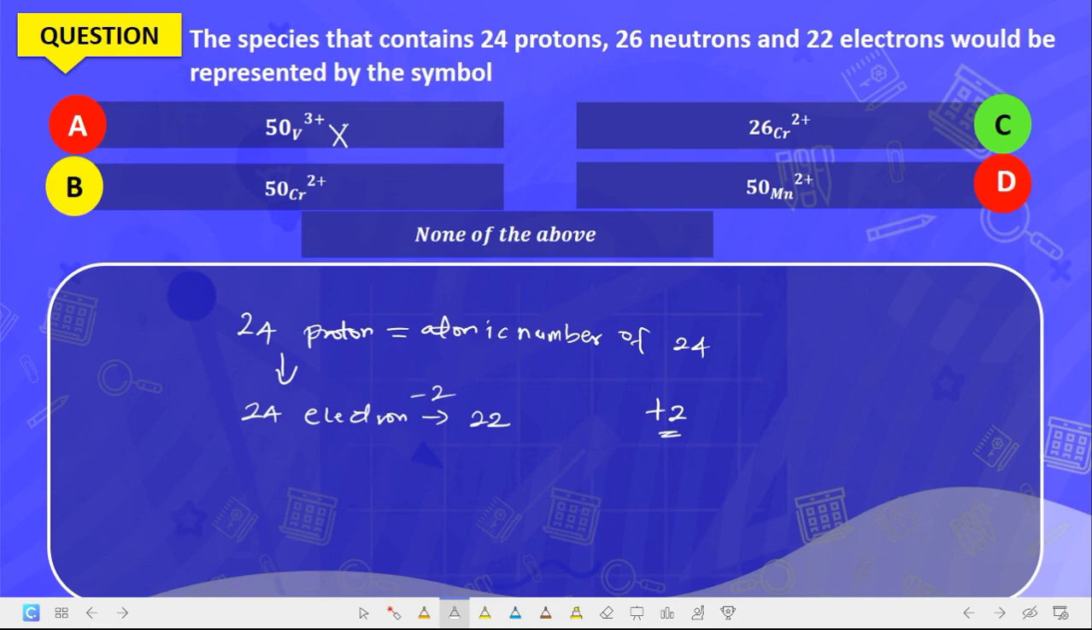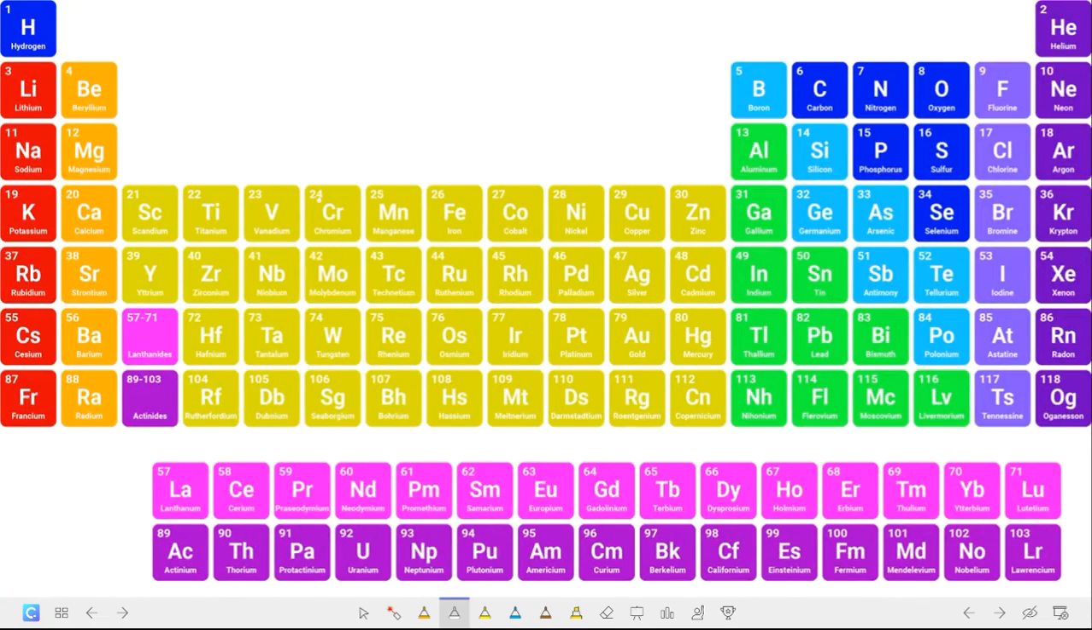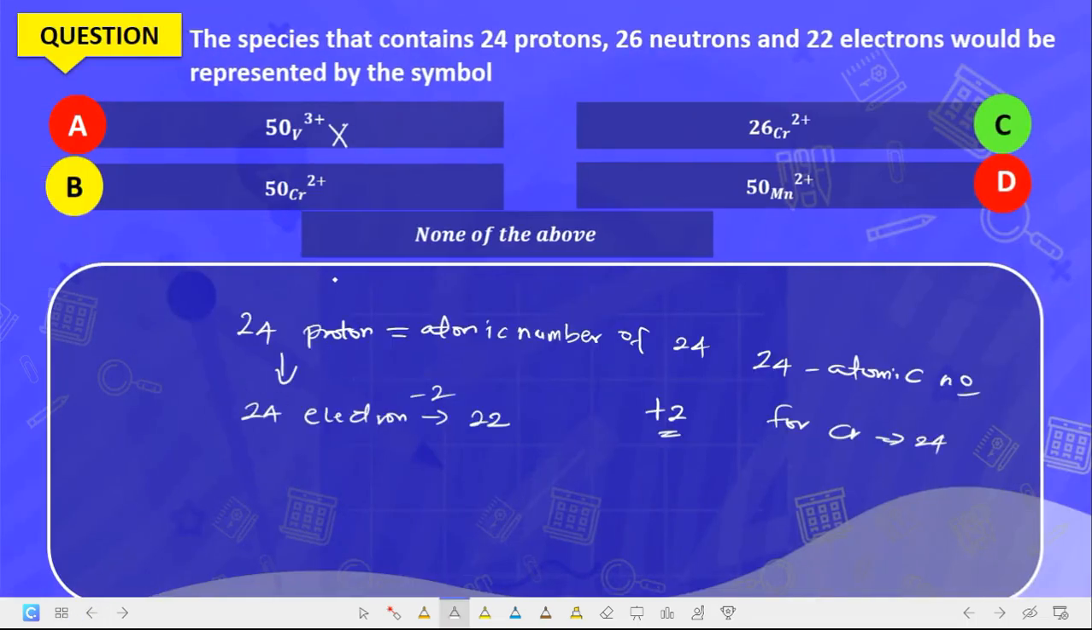Now they told you that it has 26 neutrons and then 22 electrons. Which of these elements has 24 protons? 24 protons is the atomic number for chromium. Chromium is what? 24. You can see it from the periodic table here. Chromium is 24, which is the number of protons. We say the number of protons is the atomic number. So the atomic number for that is 24. So it is the one that has 24. Hence, manganese is out. And this one is also out.